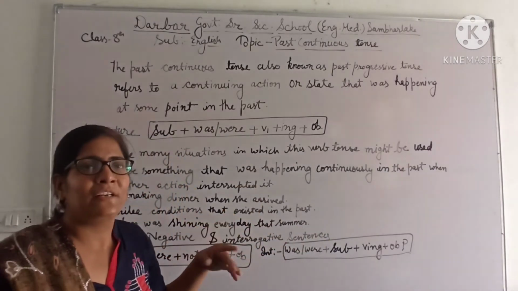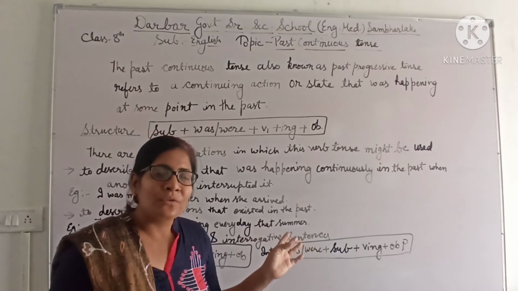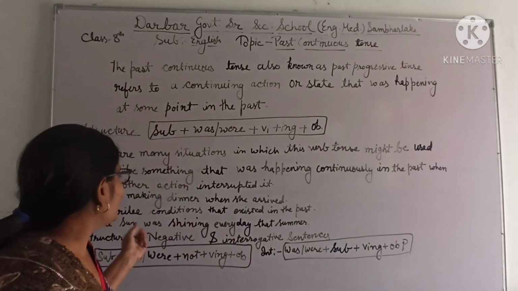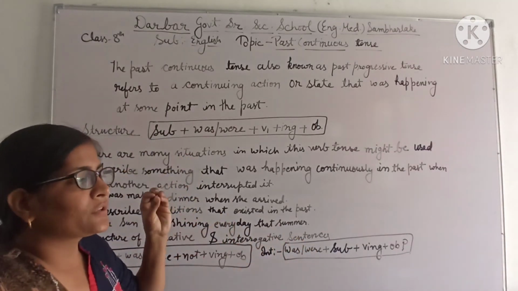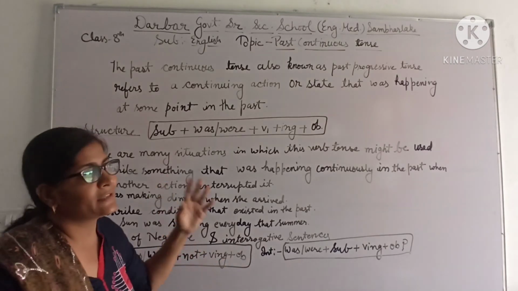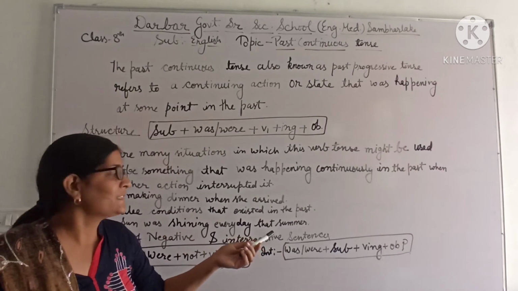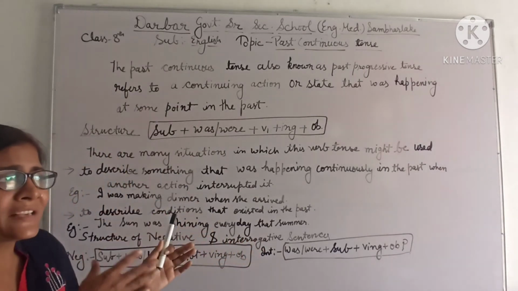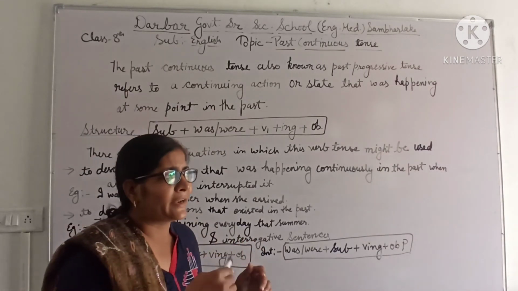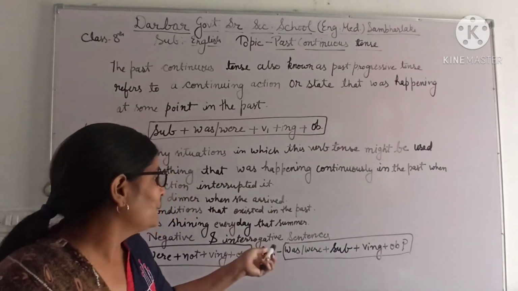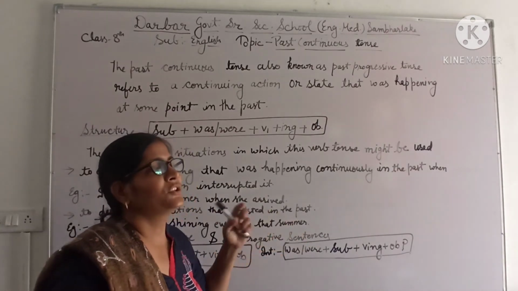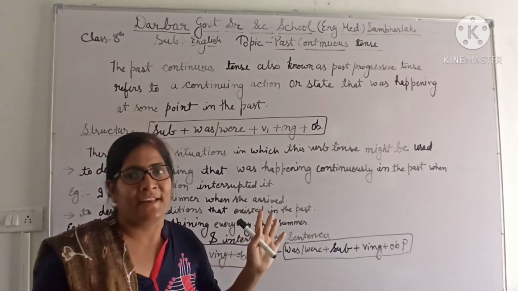For example, the sun was shining every day. We are referring to a past event, telling about some days when it was summer and the sun was shining every day.